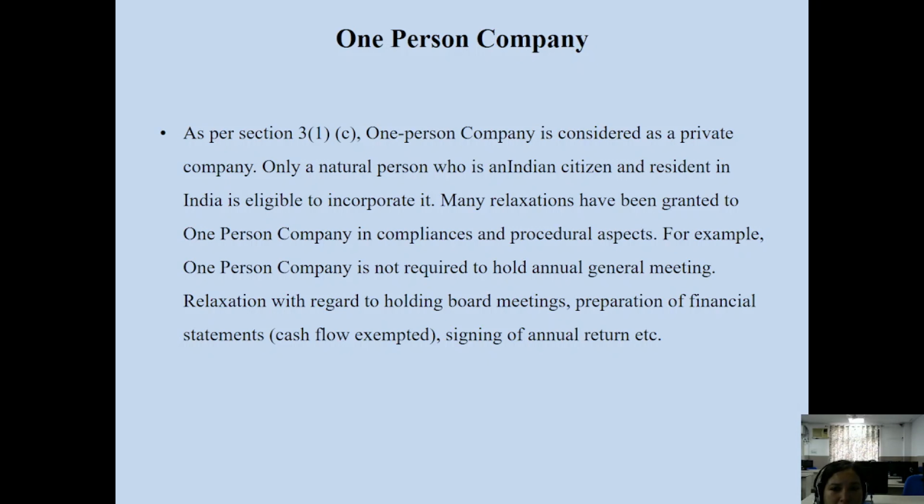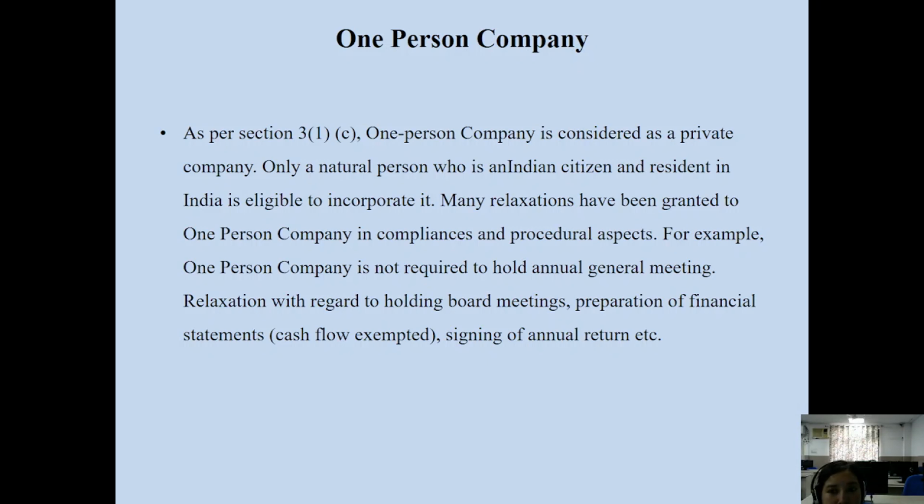So many relaxations have been granted to a one-person company in compliance with procedural aspects, because this is not a public company, this is a private company, and we know there are certain privileges available to a private company as compared to a public company.